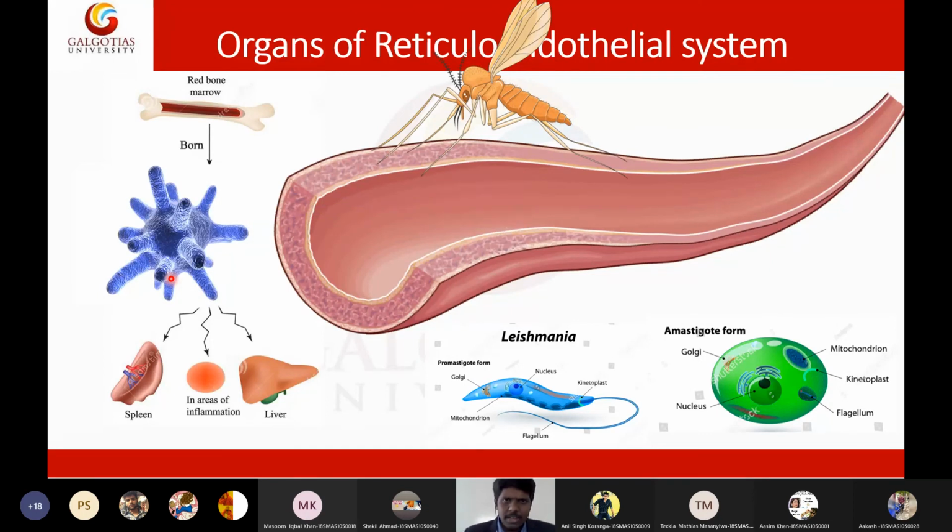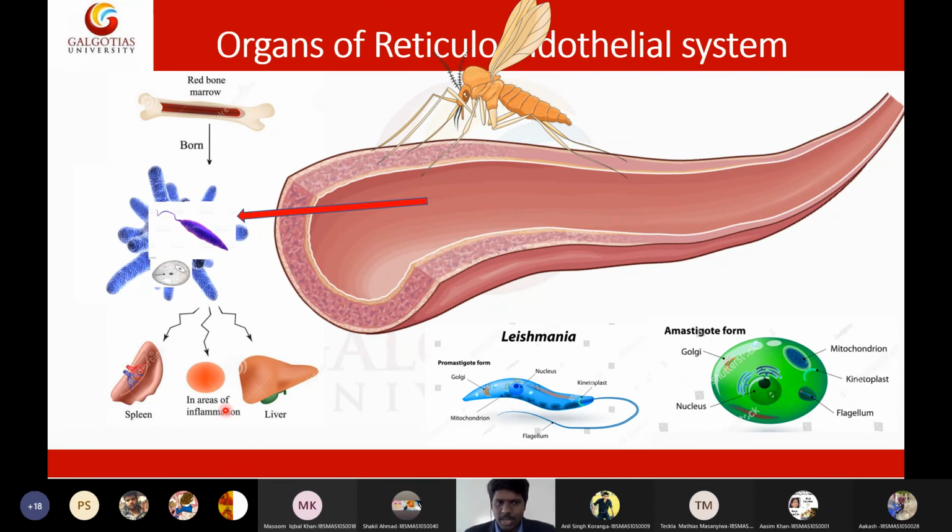So that is why we said promastigote. So promastigote will enter into the circulation. So we got a sandfly. Sandfly will land on a blood vessel. So after that, this sandfly will release a promastigote into circulation. This promastigote will go to the macrophages. After entering into the macrophage, this promastigote will convert to amastigote, and this amastigote will start eating the macrophages, and